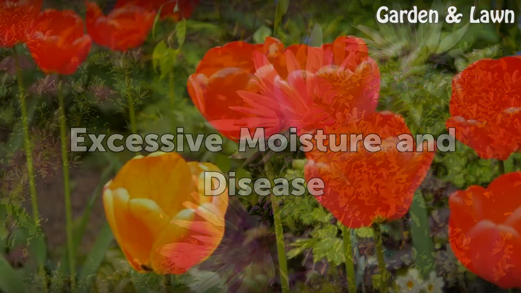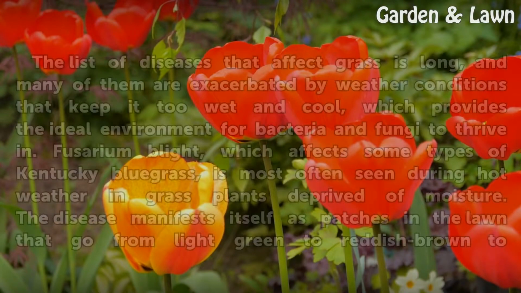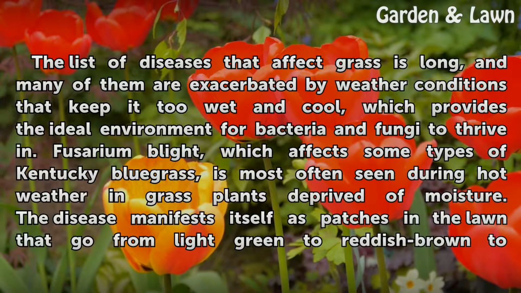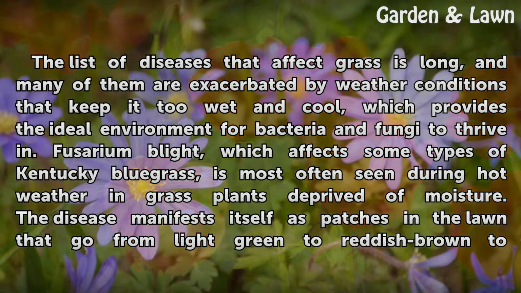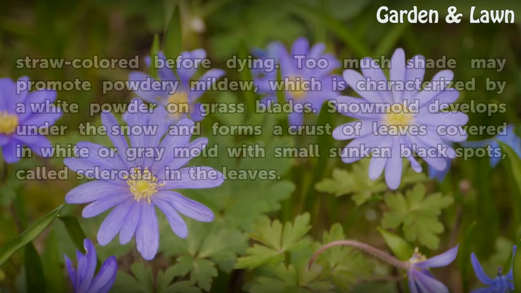Excessive moisture and disease. The list of diseases that affect grass is long, and many of them are exacerbated by weather conditions that keep it too wet and cool, which provides the ideal environment for bacteria and fungi to thrive in. Fusarium blight, which affects some types of Kentucky bluegrass, is most often seen during hot weather in grass plants deprived of moisture. The disease manifests itself as patches in the lawn that go from light green to reddish brown to